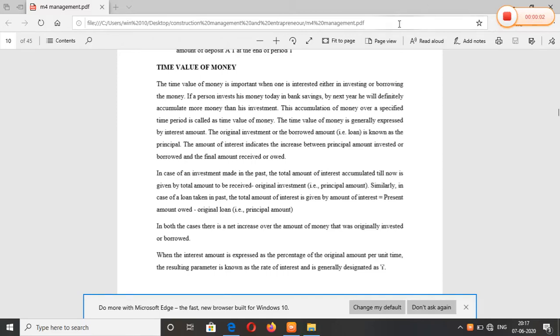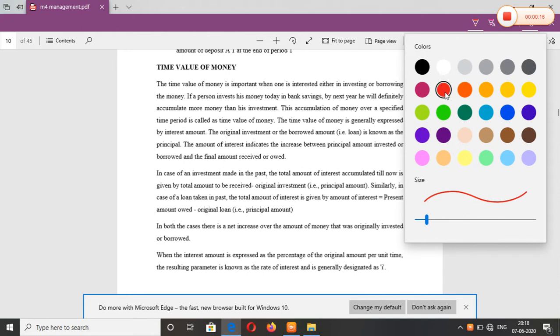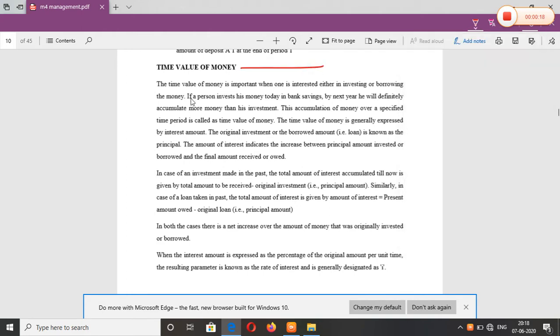Here in module 4 we have one important topic, the time value of money. Let us discuss what this time value of money is. The time value of money is important when one is interested either in investing or borrowing money. The best example: if a person invests his money today in a bank savings account, by next year he will definitely accumulate more money than his investment. This accumulation of money is nothing but the time value of money.